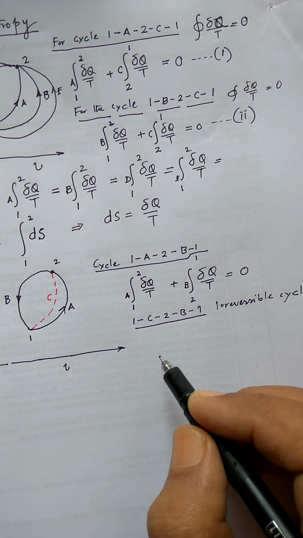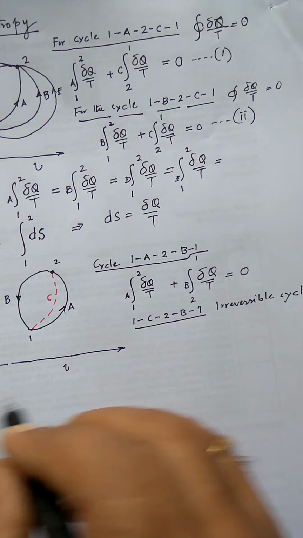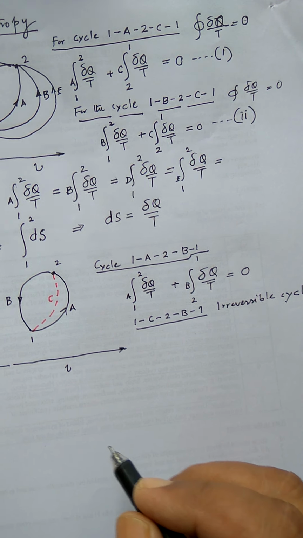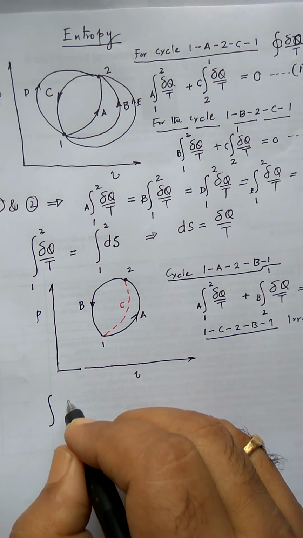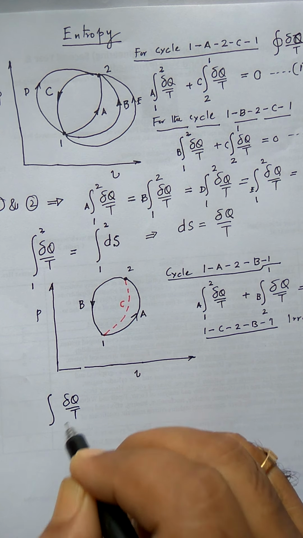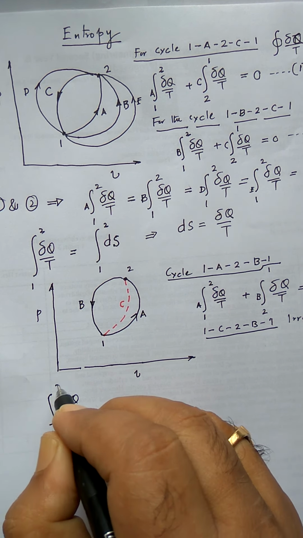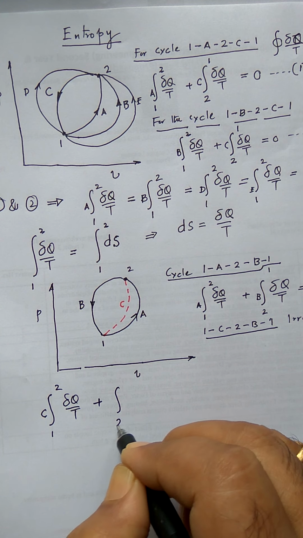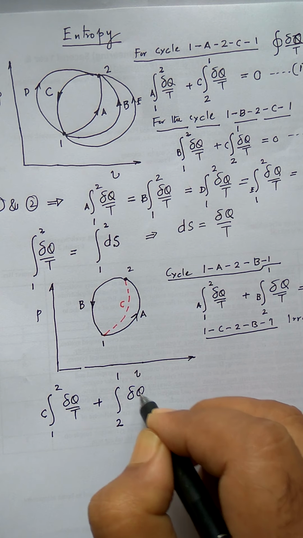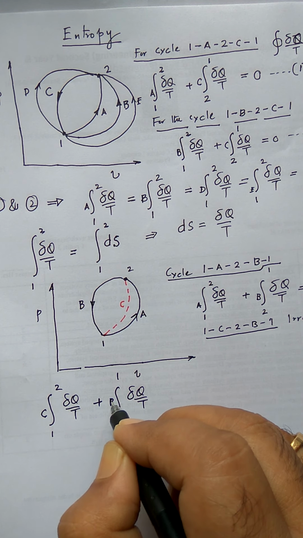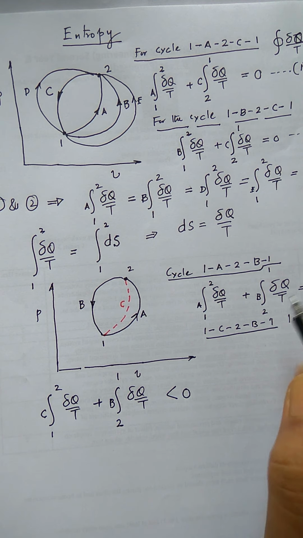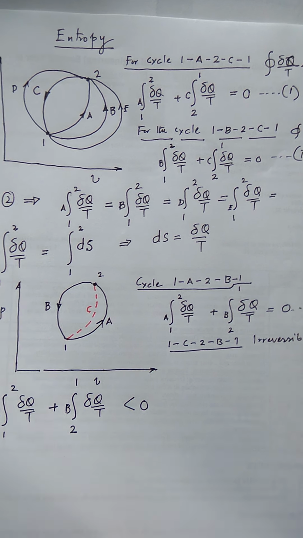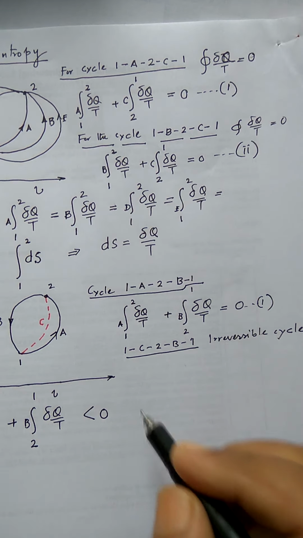So I can write for this path, del Q by T from 1 to 2 via the path C plus del Q by T via the path B. This is less than 0. Okay, let me call this equation 1, and this equation 2.